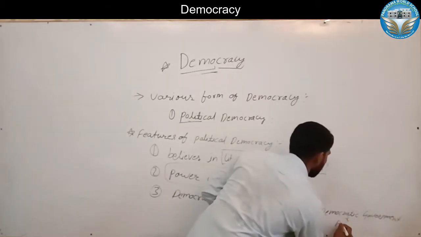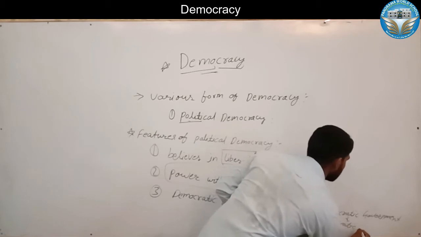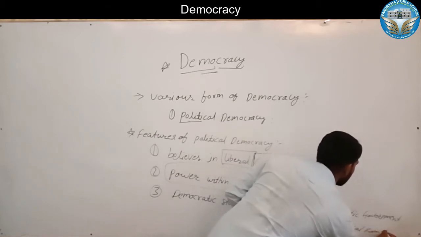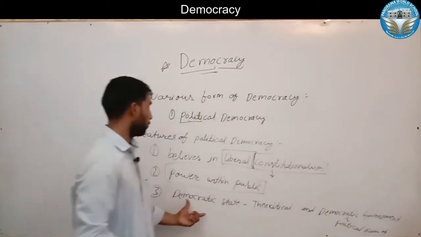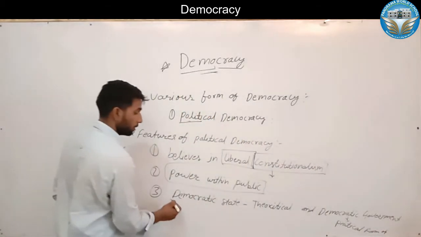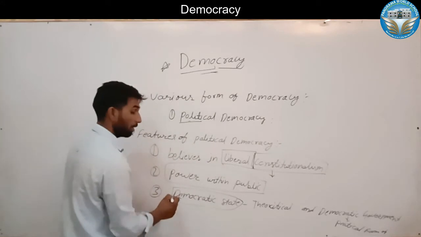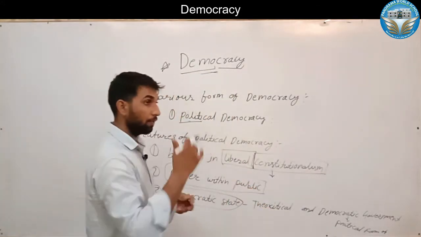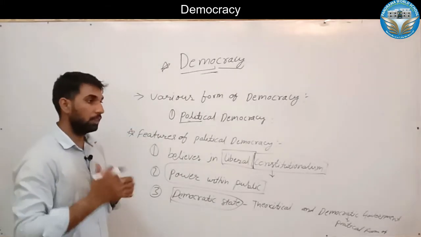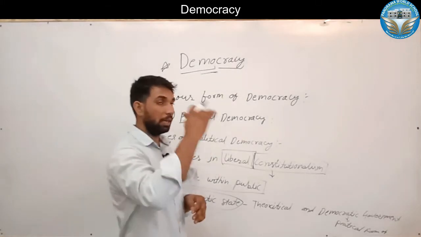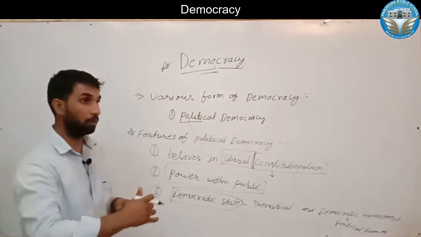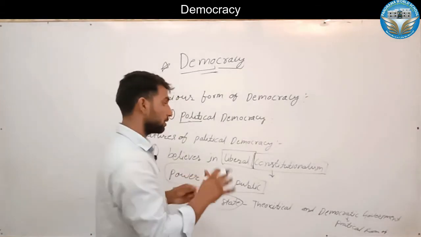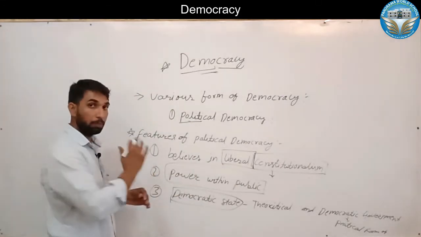The democratic state is theoretical. It means, as in science we have the law of gravity, but in the lab we do practicals about it, how gravity is measured and how force is exerted. All these are the practical form of that particular theory.